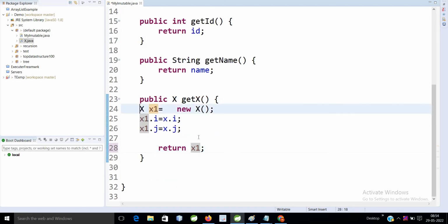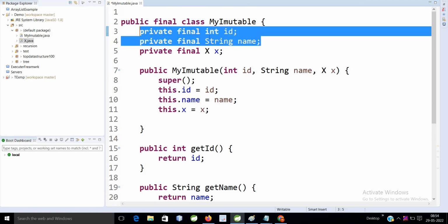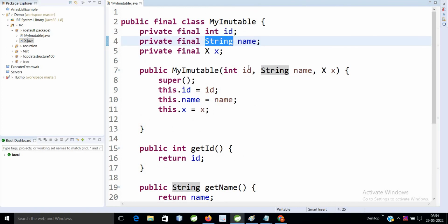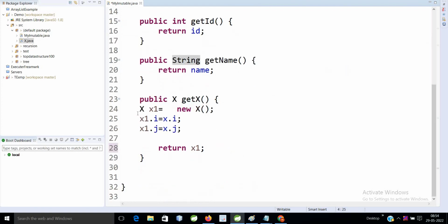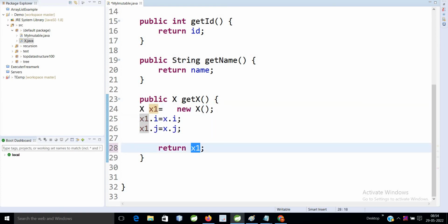So this is the expected question they may ask. That's why I've created one custom class. But in the case of primitive or predefined classes, if they are immutable, then there is no need to worry. But in the case of a custom class, either we have to make our class immutable, or we have to do this deep copy and then return this proxy object.